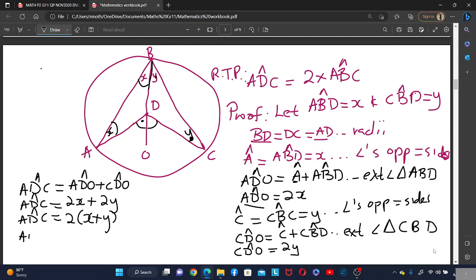So ADC is equal to 2 times (x plus y). Now, x plus y is this angle, because this portion is x, this portion is y. So x plus y is equal to angle ABC. Therefore, we have proven that angle ADC is equal to 2 times angle ABC.